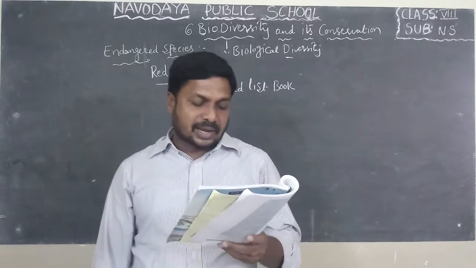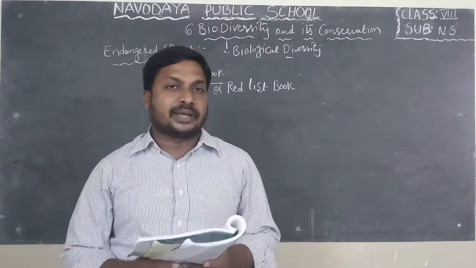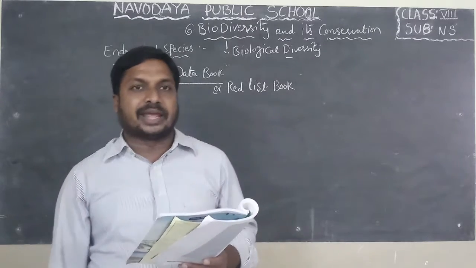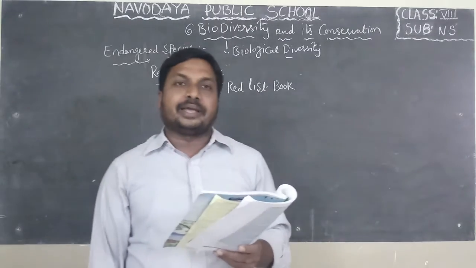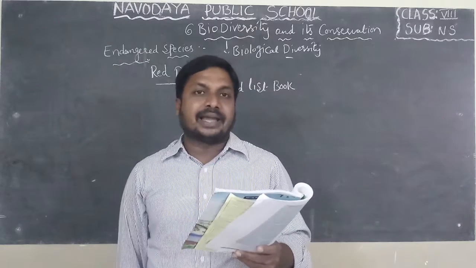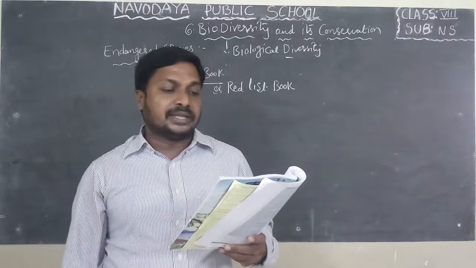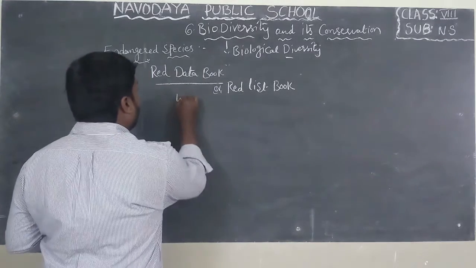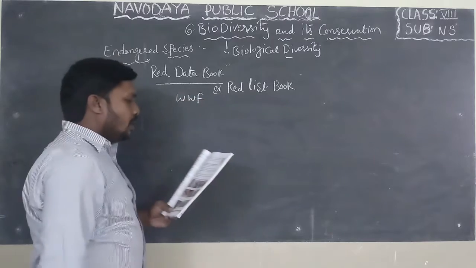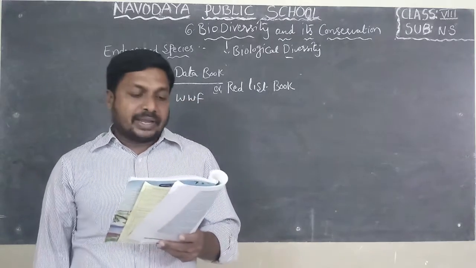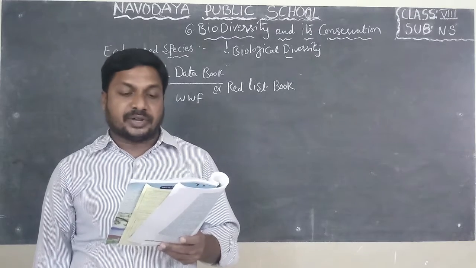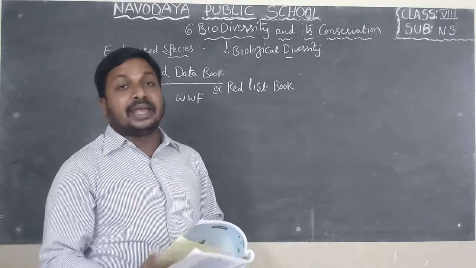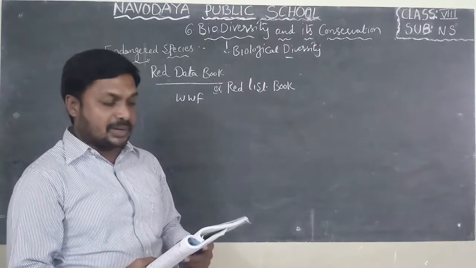In plants, we have Cycas, Rauwolfia serpentina, simply called snake root, which is useful as medicine for snake bite. Nepenthes, an insectivorous plant, and the sandalwood tree. All these are in endangered condition. According to WWF, World Wildlife Federation, IUCN, International Union for Conservation of Nature, published a book called Red Data Book containing endangered species of plants and animals.